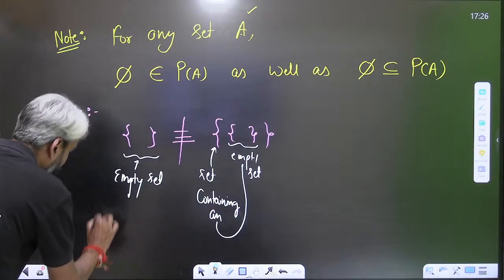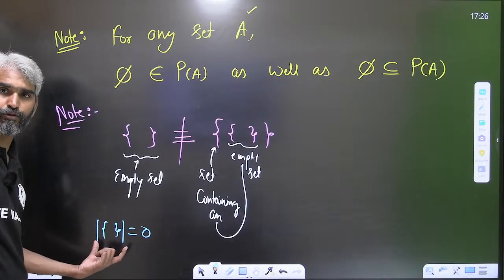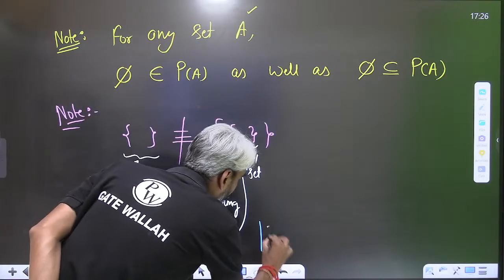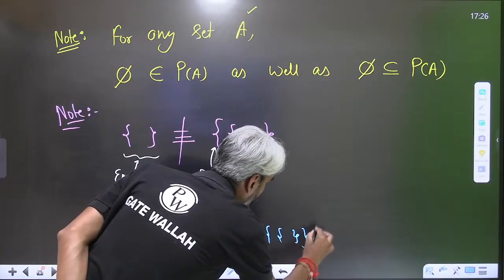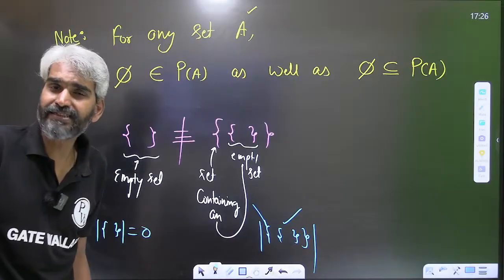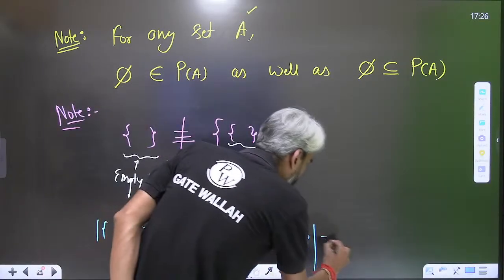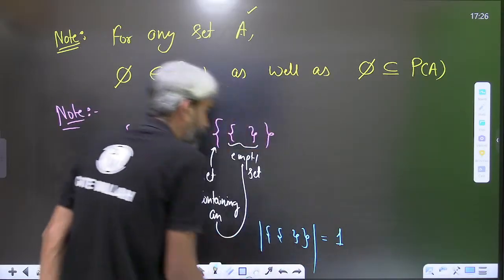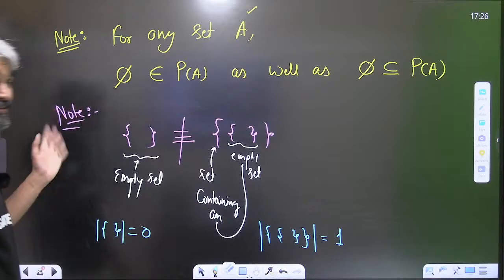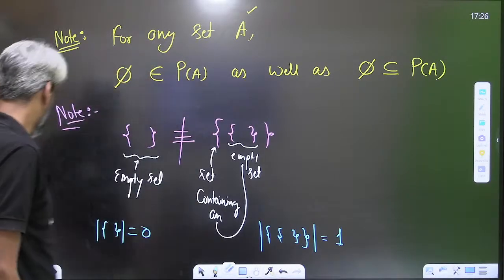What is the cardinality of this? Sir, it is a set which contains 0 elements. Therefore, the cardinality of this empty set will be 0. But what will be the cardinality of a set containing an empty set? Sir, in this set there is one element, and that element is an empty set. It's a different thing, but that's an element, right? So the cardinality of this will be 1. Please try to understand the basic difference and you will be able to answer almost all the questions.